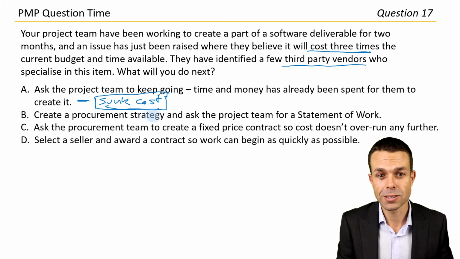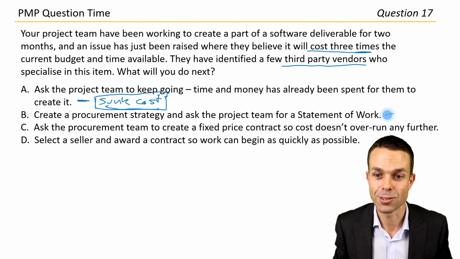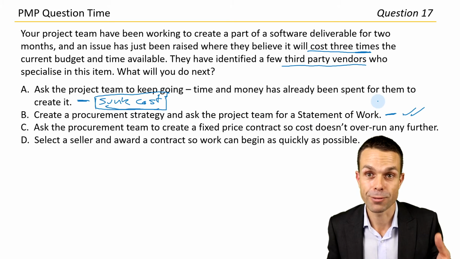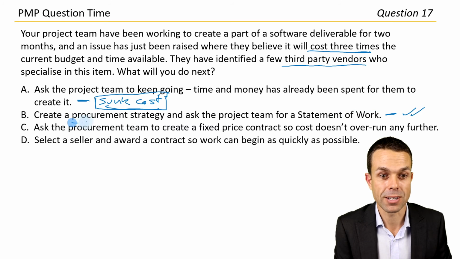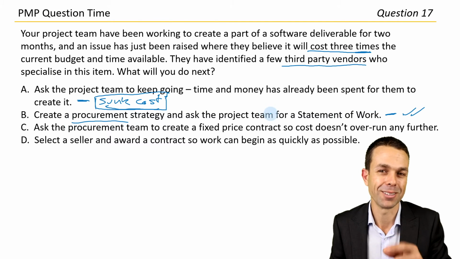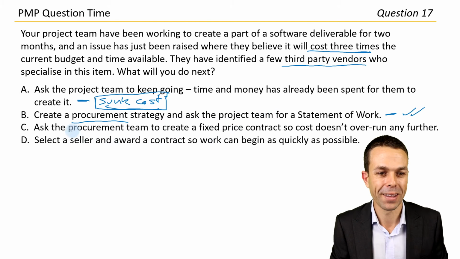Create a procurement strategy and ask the project team for a statement of work. That sounds very good. I think that's really good. Statement of work is what they're going to need to work on as a vendor. And our procurement strategy is, how are we going to go about getting that vendor? So this actually sounds really promising. I think it's probably going to be B, but let's see what else we've got.